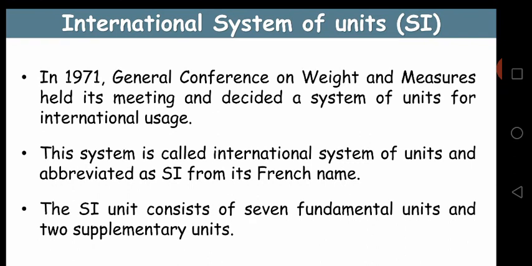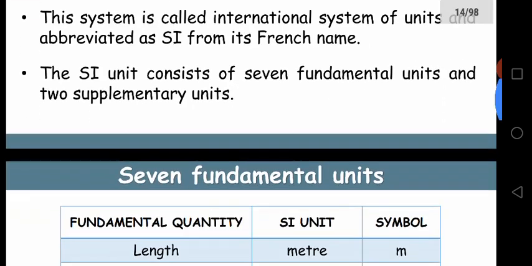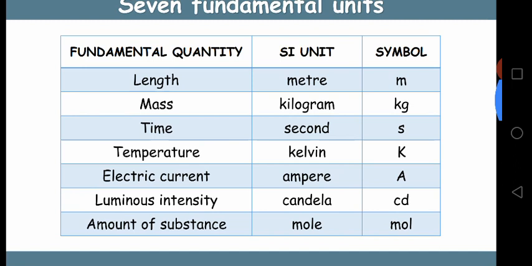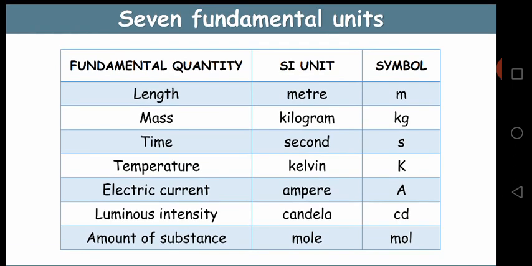Now coming to the International System of Units, the SI system, we call them the System of International Units. Okay, the System of International Units consists of 7 fundamental units and 2 supplementary units. Let's see what they are. The 7 fundamental units are length.